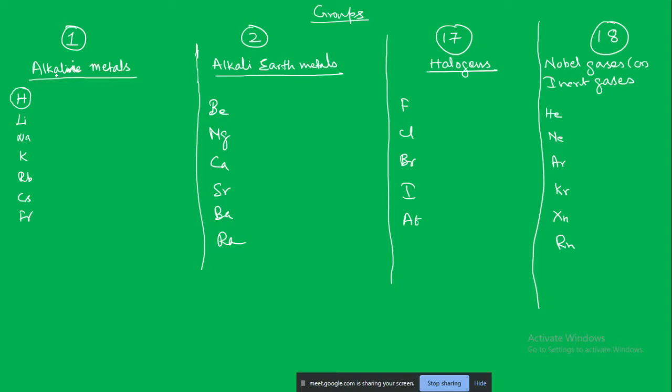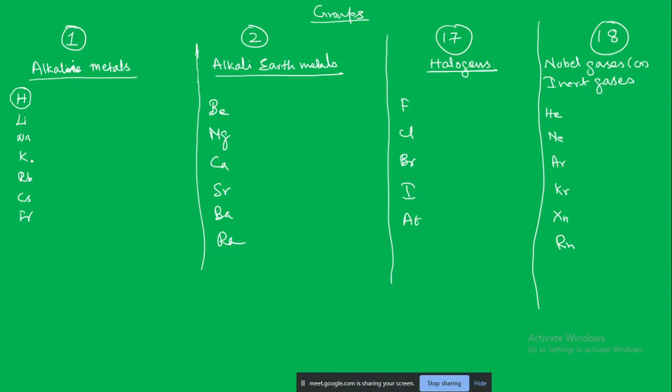Sodium hydroxide, potassium hydroxide, both of these are able to form a strong alkali or strong base. Sodium hydroxide, potassium hydroxide, so all of these also form a very strong alkali. Therefore, they are known as the alkali metals.